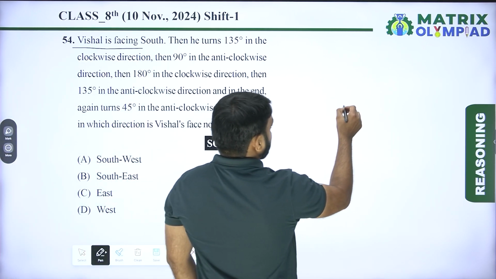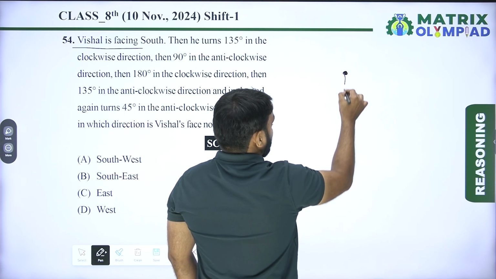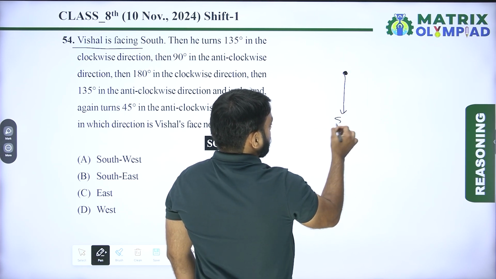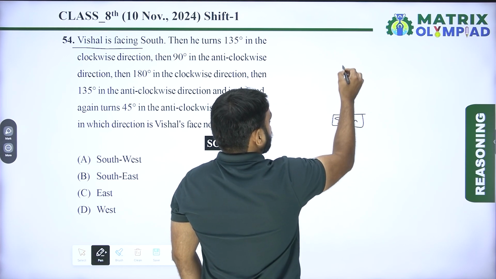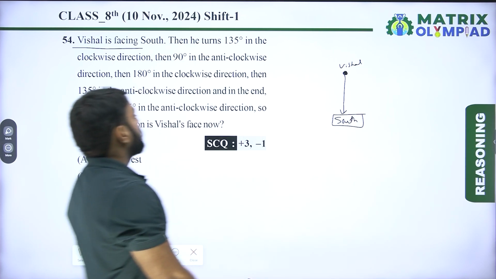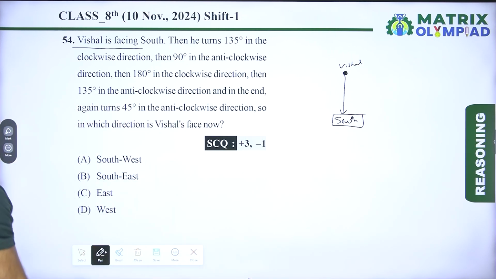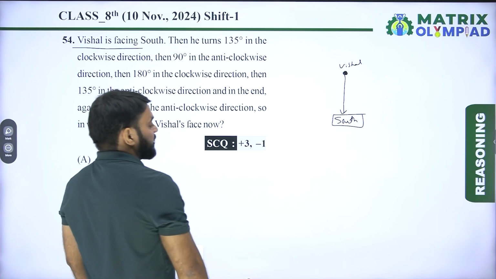So Vishal's face is in south. So starting facing of Vishal is in south. Now Vishal takes 135 degree in the clockwise direction, then 90 degree in the anti-clockwise direction.